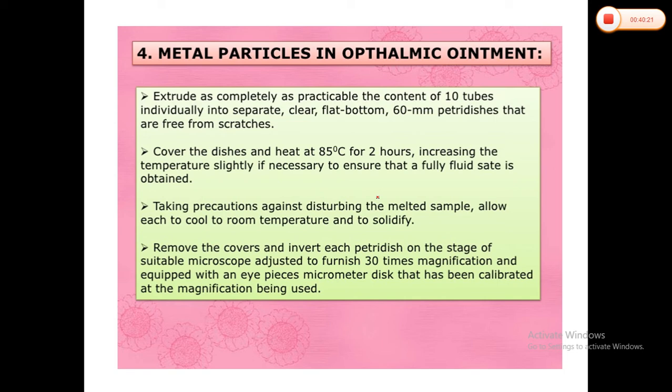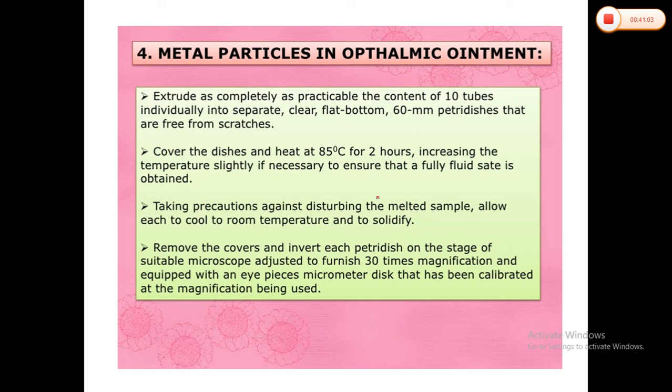We can increase the temperature slightly if necessary to ensure that the fully fluid state is obtained. What you have to do is take the 10 tubes and individually separate them into the 60 mm petri dishes which don't have any scratches. You provide heat of 85 degrees Celsius for 2 hours to get the fully fluid state. Then, taking precautions against disturbing the melted samples, allow each to cool to room temperature and solidify.